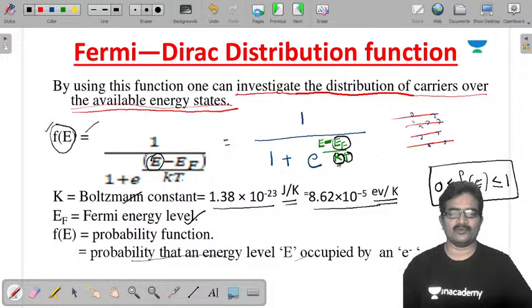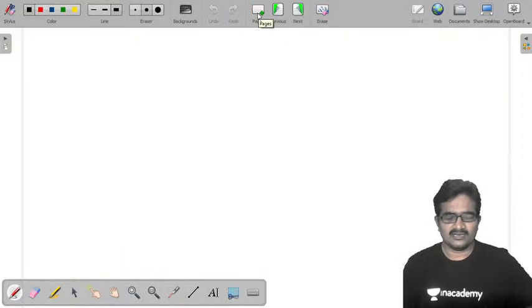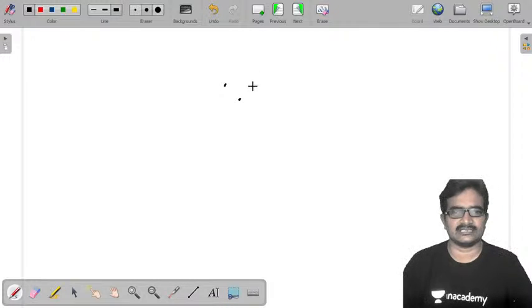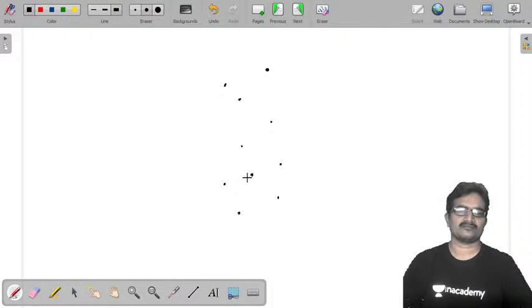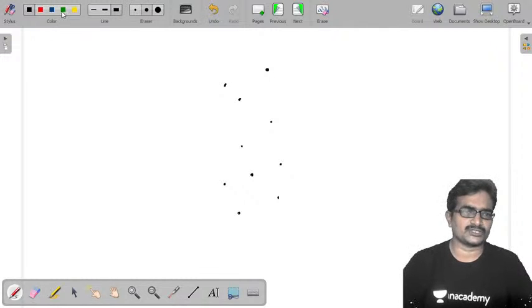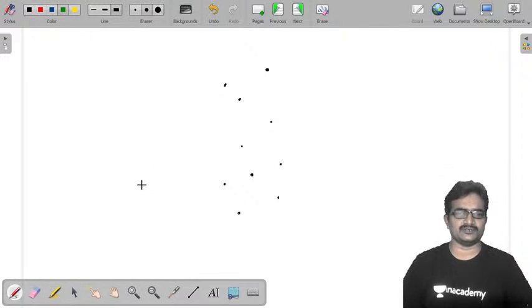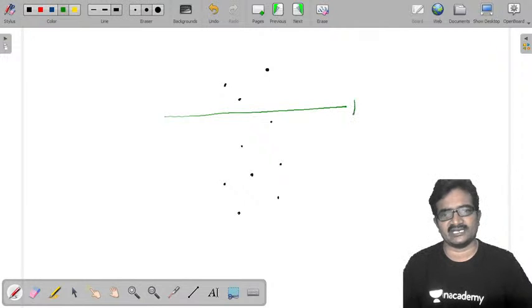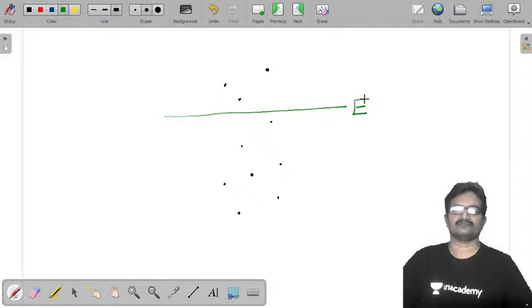For this, I am going to take 10 electrons. Let us assume 10 electrons. Here is one electron, here is second, third, fourth, fifth, 5, 6, 7, 8, 9 and 10. 10 electrons here I have taken. Now the most important thing is, I am going to define an energy level somewhere here. This is a defined energy level.